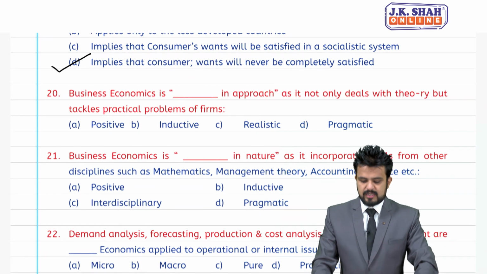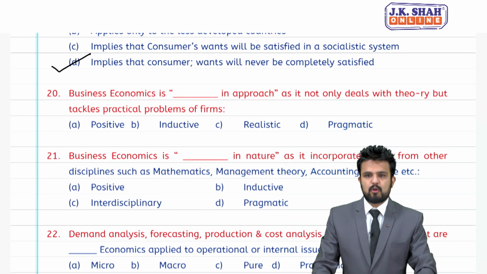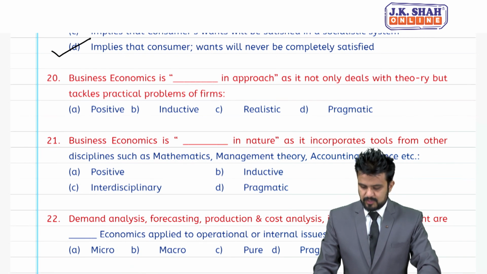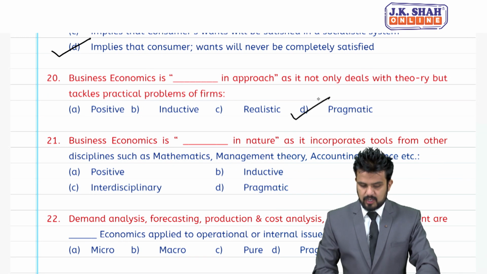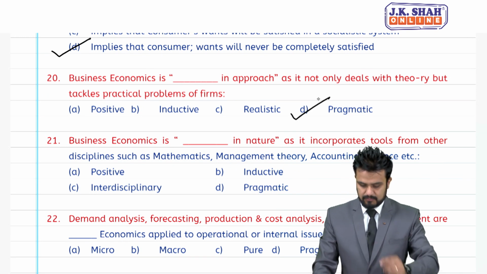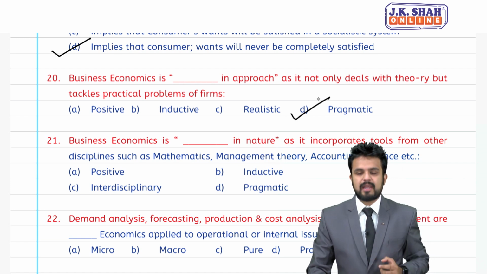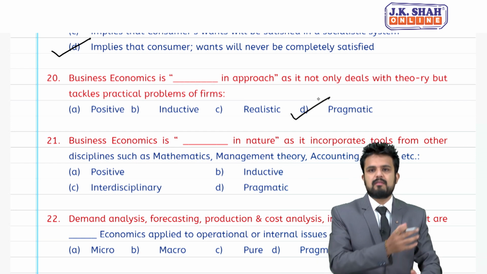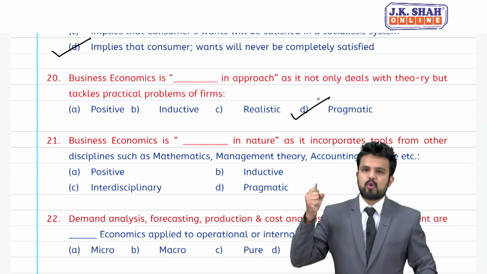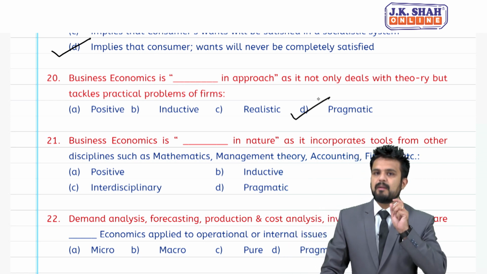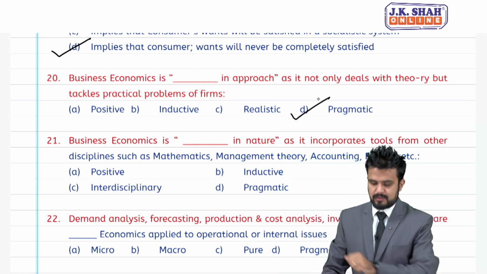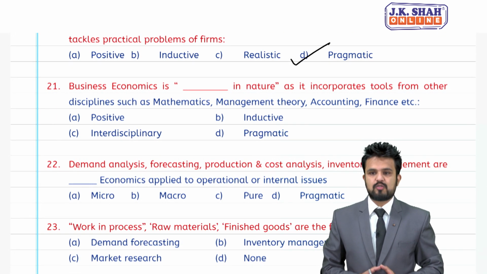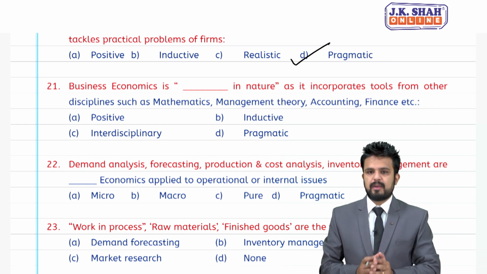MCQ number 20, business economics is dash in approach as it not only deals with theory but tackles practical problems of the firm. So, it is pragmatic in approach. 20, answer is D. So, as I had told you, pragmatic economics is theory, business manager will use those concepts and he is going to apply in the business and it will become practical.